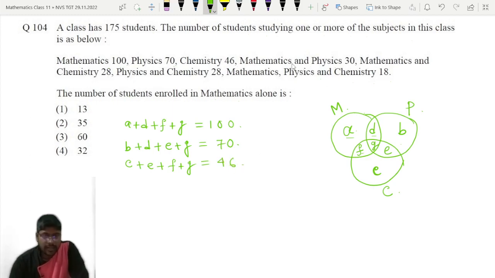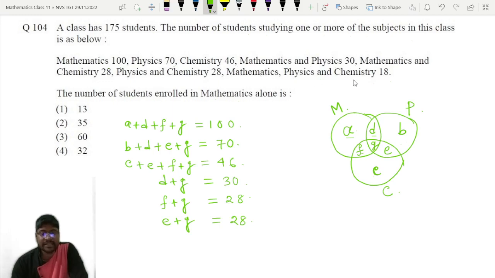Then they are telling mathematics and physics 30. Mathematics and physics means intersection of M and P, that is D plus G. So D plus G is equal to 30. Mathematics and chemistry means F plus G, so F plus G is equal to 28. Physics and chemistry means E plus G, so E plus G is equal to 28.